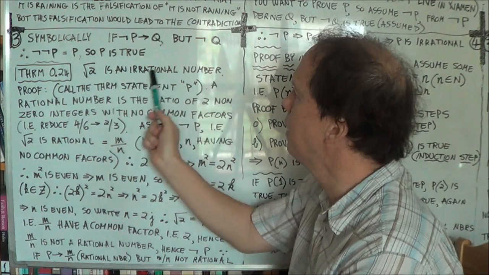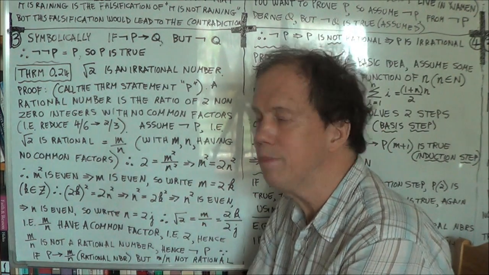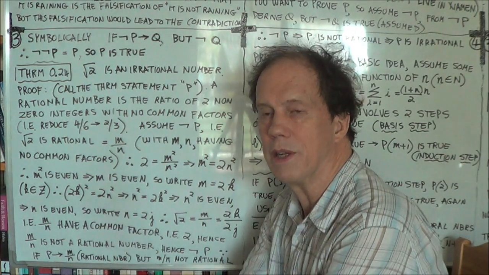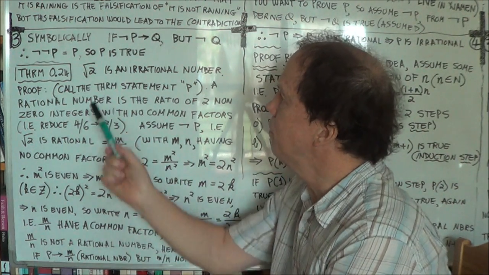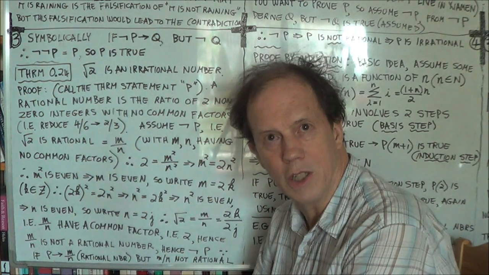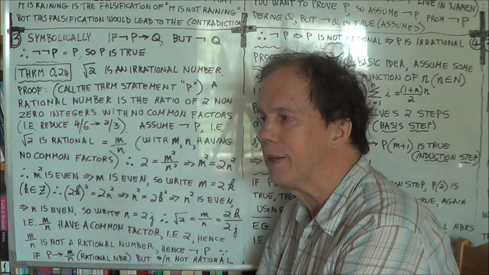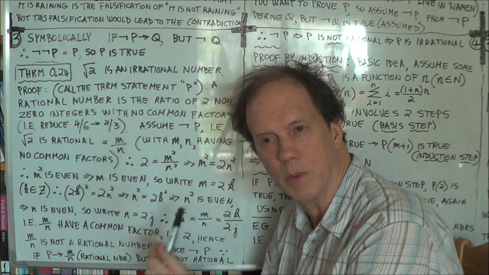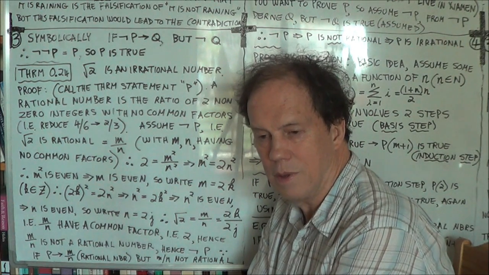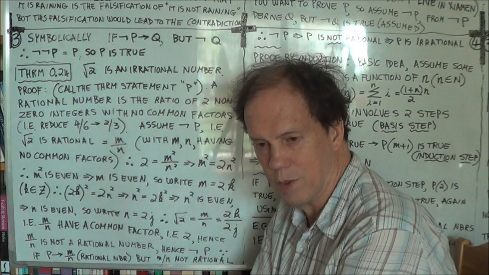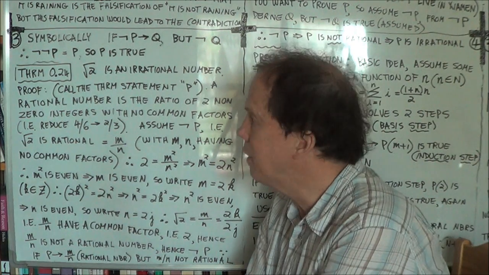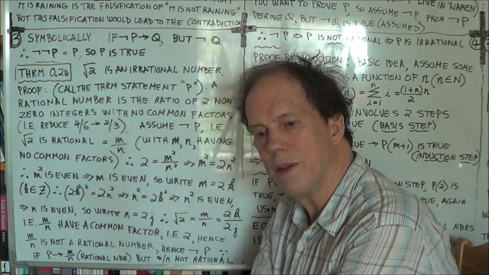So this is your mathematical statement P. Okay? But P is all this. Root 2 is an irrational number. That's your P, mathematical statement. And how do you prove that this is true? Well, we will use a proof by contradiction type argument. So we will start with the opposite. We will contradict P. In other words, we will be saying that square root of 2 is a rational number. Right? That's the contradiction.